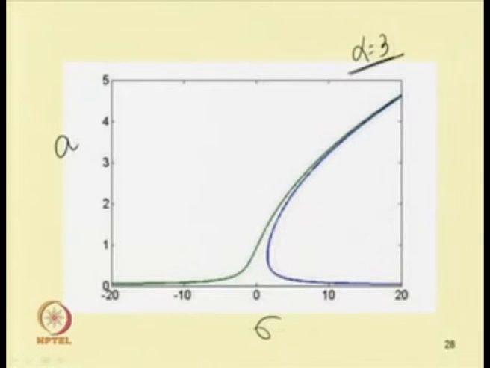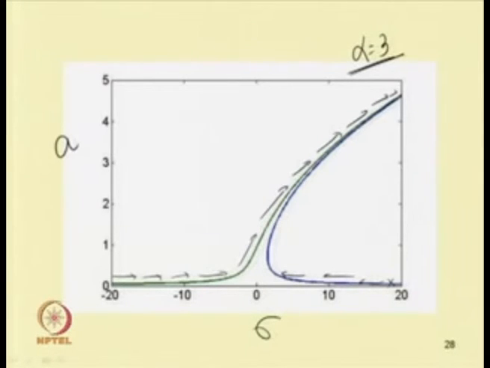By increasing the detuning parameter, the system response follows this path, and it goes on increasing. And if one decreases sigma, starting from this position, it will follow this path.